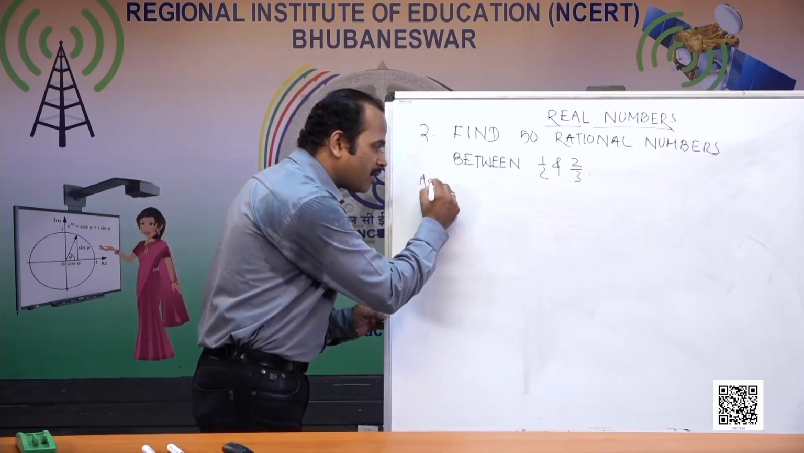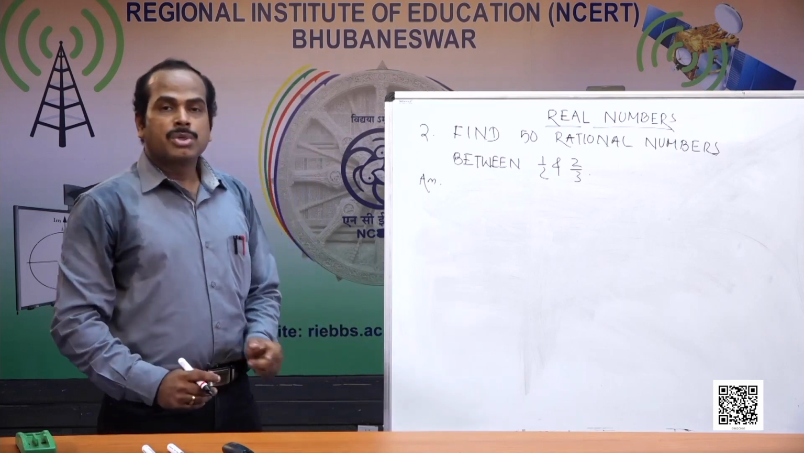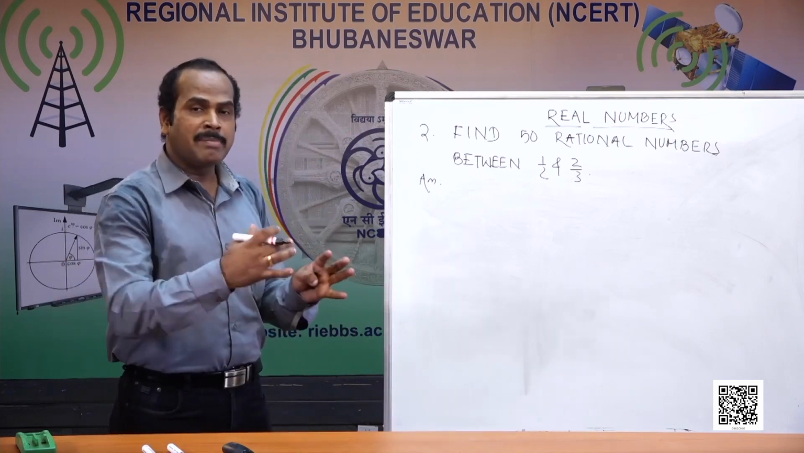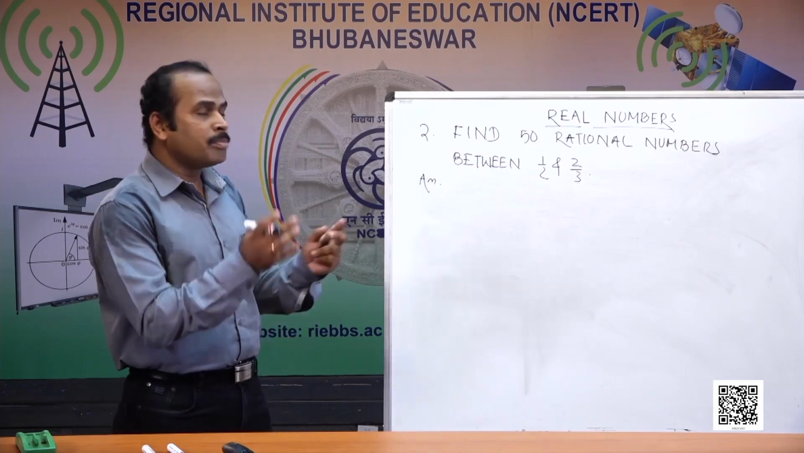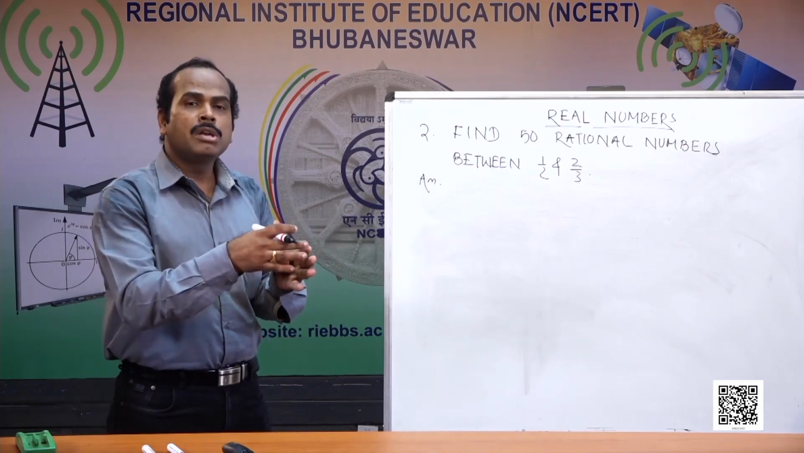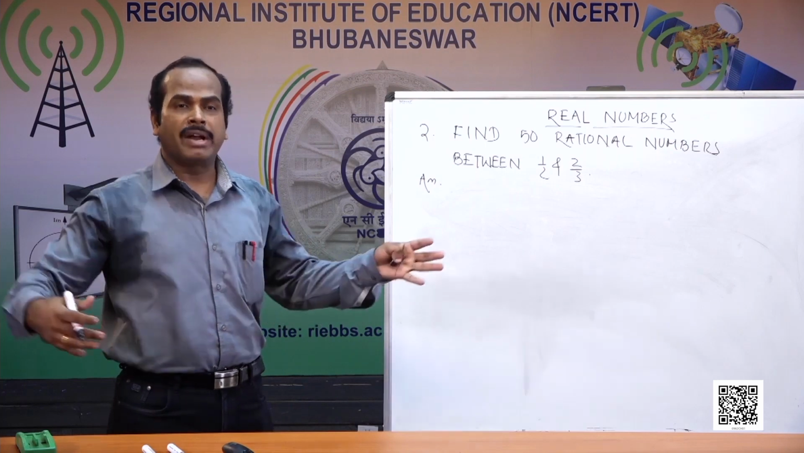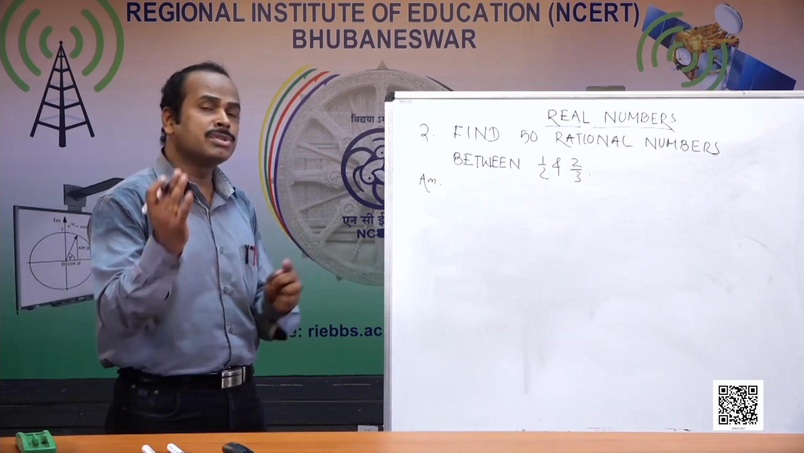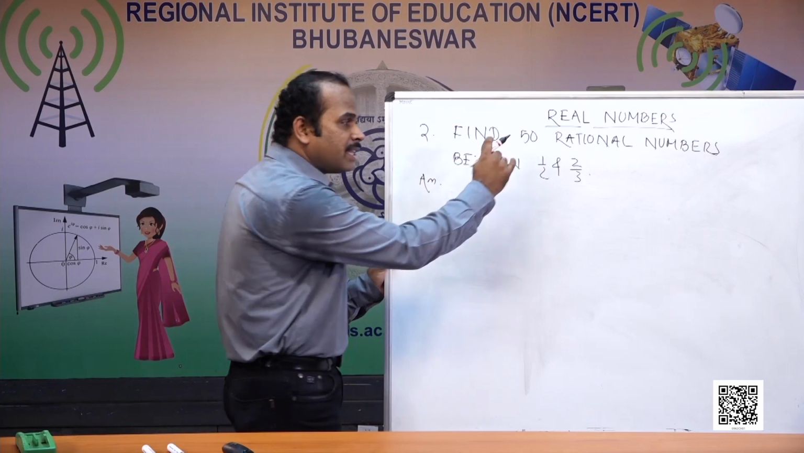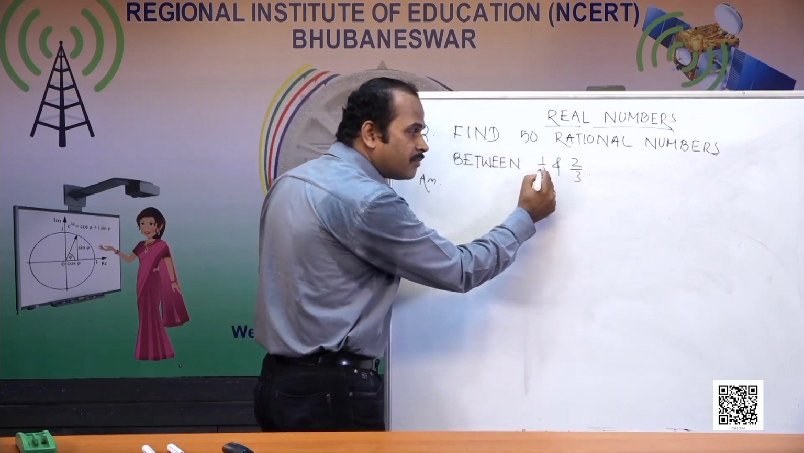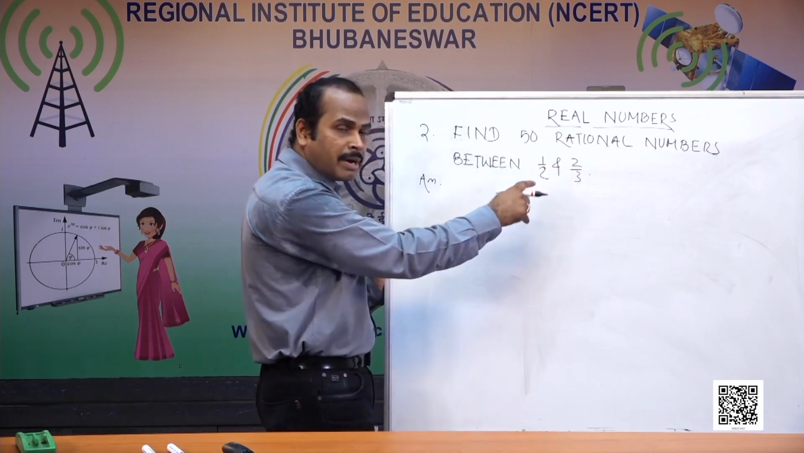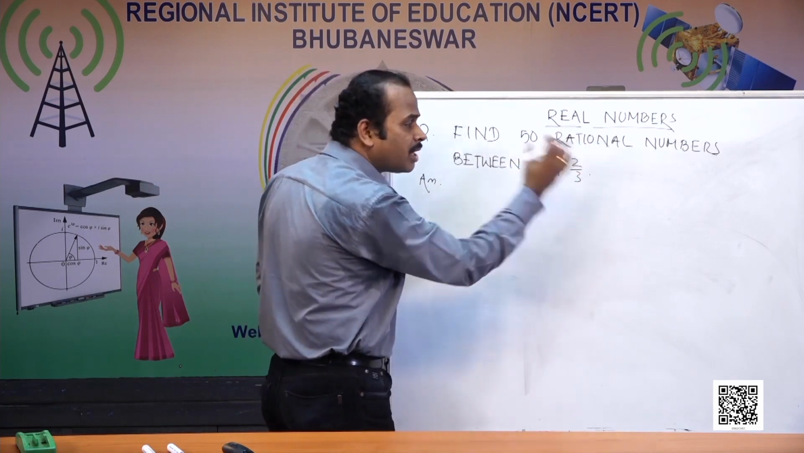As a process I know, (a plus b) by 2, I can go by this process. But if I add 1 by 2 plus 2 by 3 and divide by 2, it will take a long time to find. So there is another method. Let us use this other method. I will find the denominators of the two rational numbers. The first rational number's denominator is 2, and the second rational number's denominator is 3.